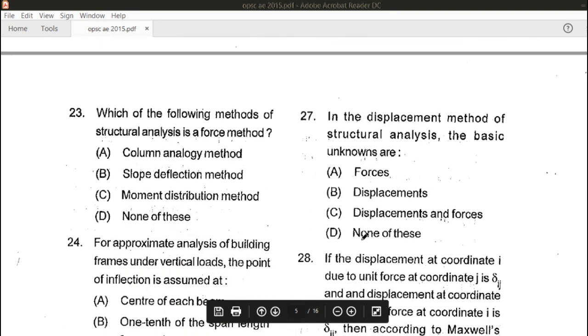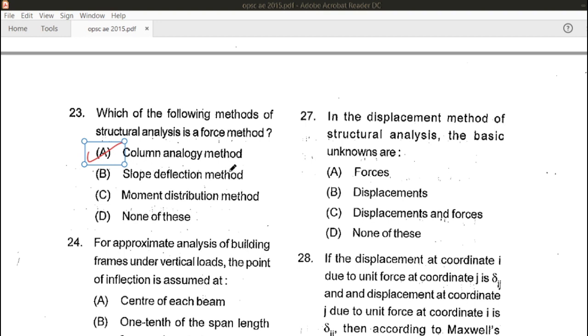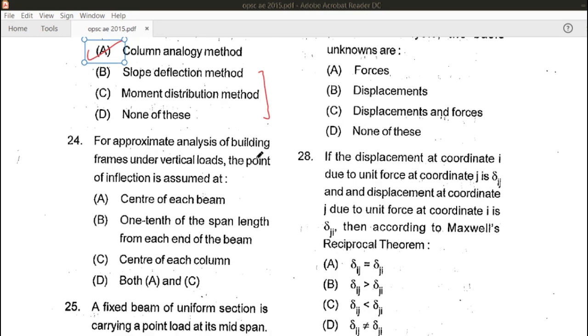Next question. Which of the following methods of structural analysis is the force method? Column analogy method is the force method, while the rest are all displacement methods. Let's see the 24th question.